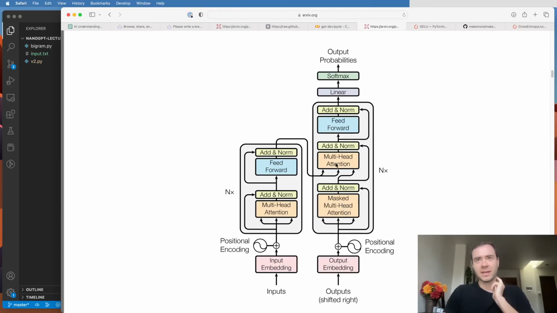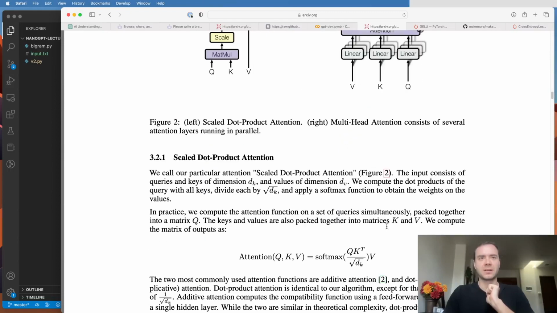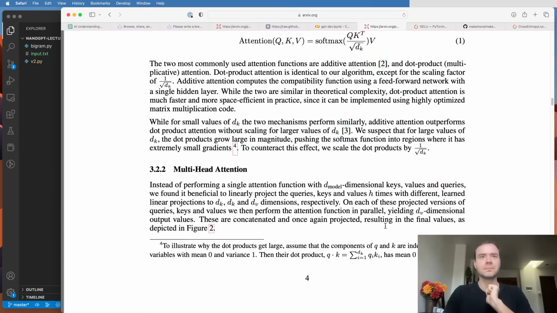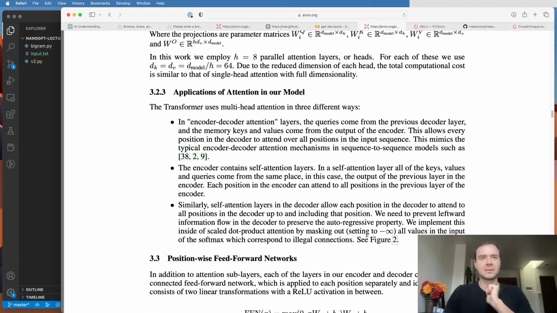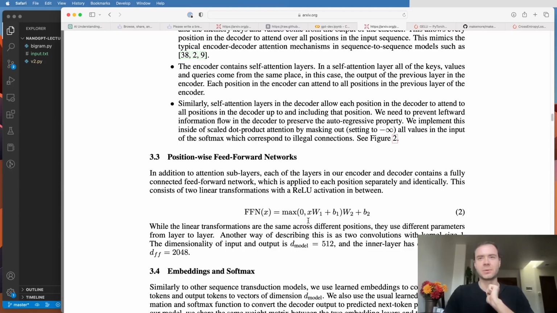Now, here's another multi-headed attention, which is a cross attention to an encoder, which we're not going to implement in this case. I'm going to come back to that later. But I want you to notice that there's a feed-forward part here, and then this is grouped into a block that gets repeated again and again. Now the feed-forward part here is just a simple multi-layer perceptron. So the position-wise feed-forward network is just a simple little MLP.